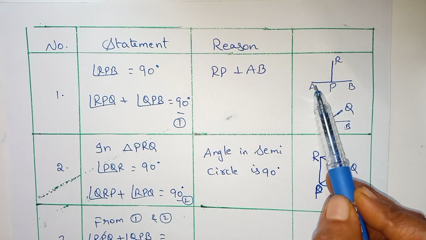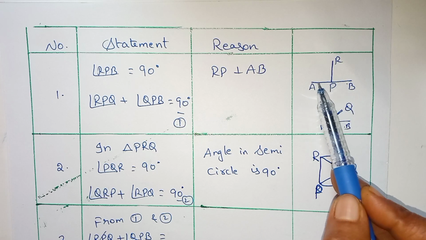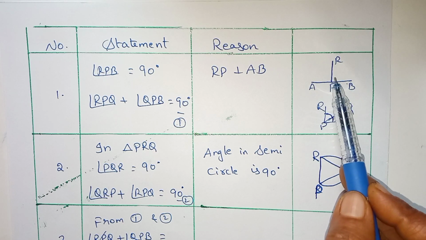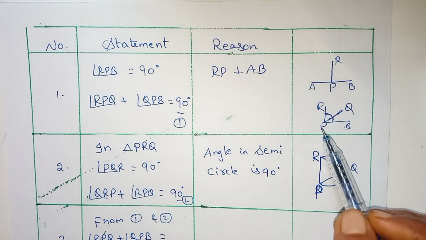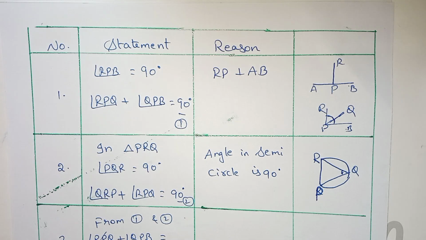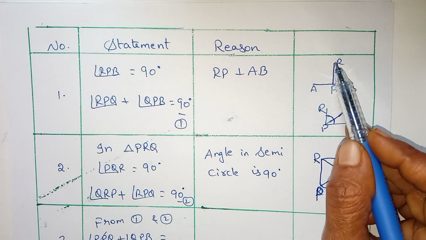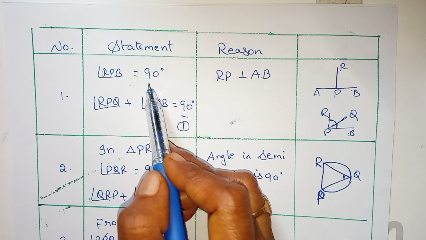I am taking the tangent and the diameter. So RP is the diameter and AB is the tangent. So this angle is always 90 degrees. Why? Because the diameter is perpendicular to the tangent. So angle RPB equals 90 degrees.